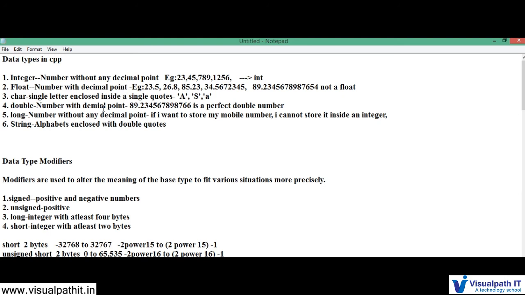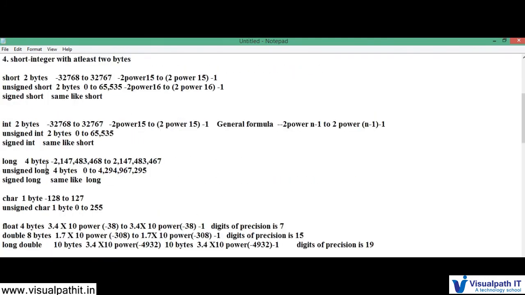Okay, next is what? Double. So it is like money. Whenever you deal with money in your application, you have to declare those things as a double. Then long means when I want to declare more numbers. When I give simply int, it takes only up to 2 billion 147 million 483,468, right?